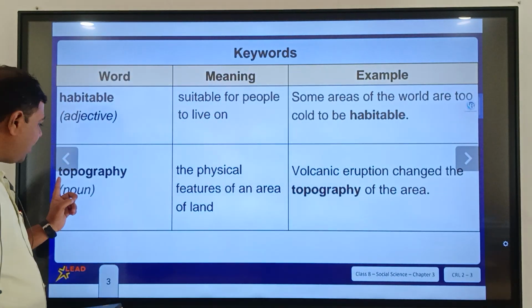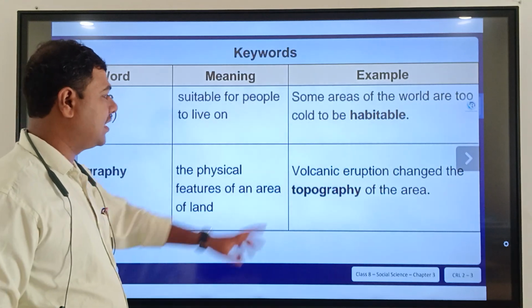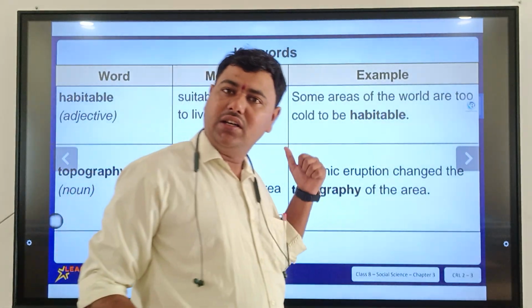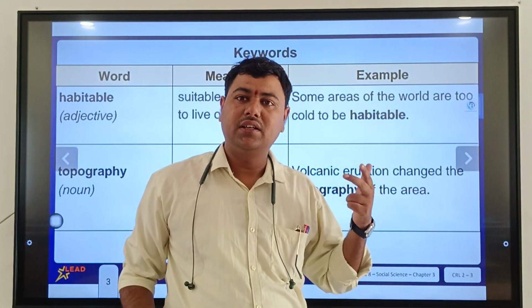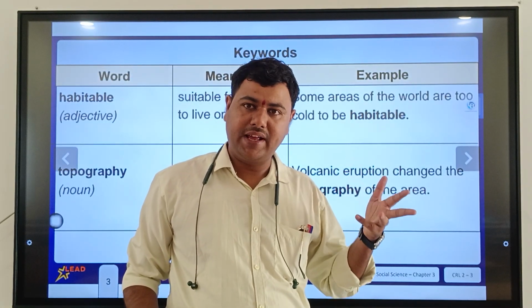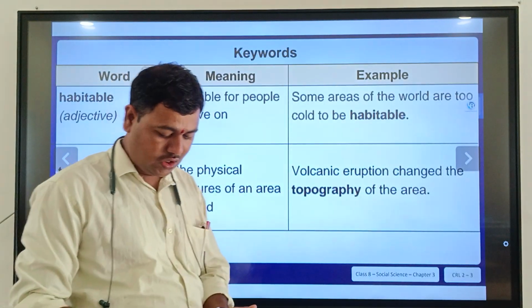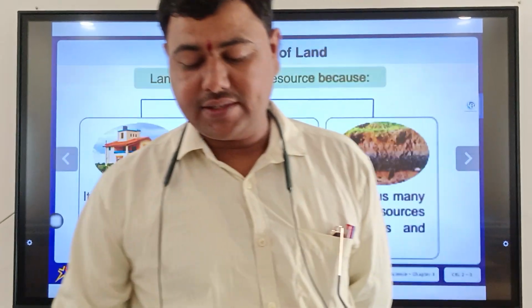Then, topography: the physical features of an area of land. For example, volcanic eruptions change the topography of the area. You have learned in the 7th standard the physical features, like the Deccan Plateau, coastal areas, and the mountain areas. That is topography. So today we are going to learn that land is an important resource.